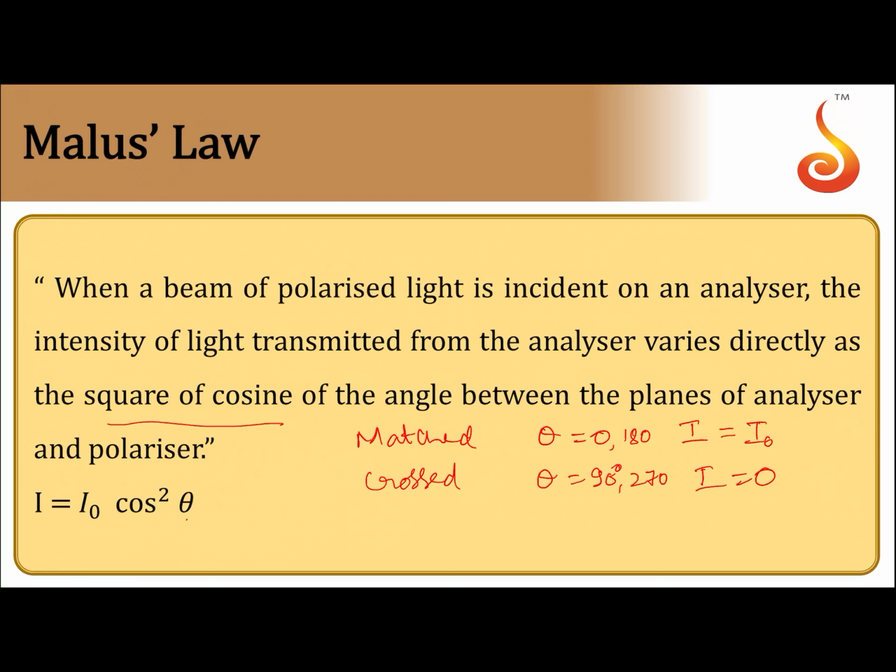That means when you rotate the analyzer about the direction of incident light, the light intensity becomes maximum twice and minimum twice. So in one rotation, twice it becomes maximum, that is when theta is equal to 0 and 180 degrees, and twice it becomes minimum, that is when theta is equal to 90 degrees and 270 degrees. So this is how, using this polaroid, you can analyze the polarized light.